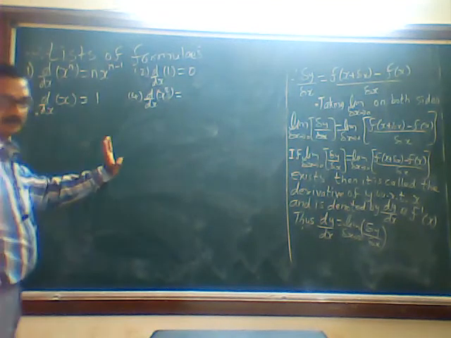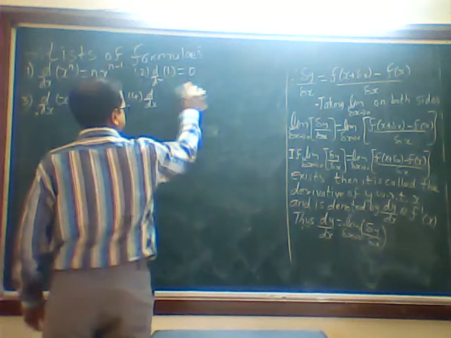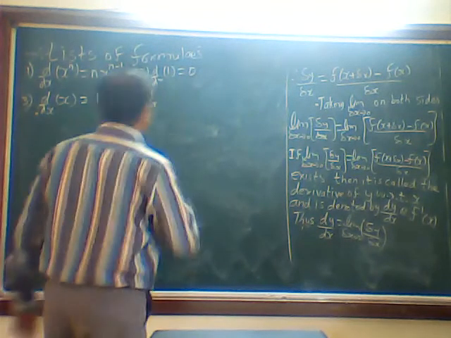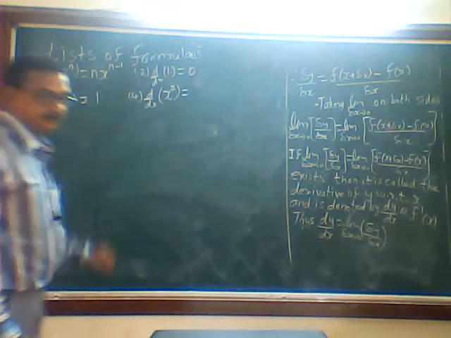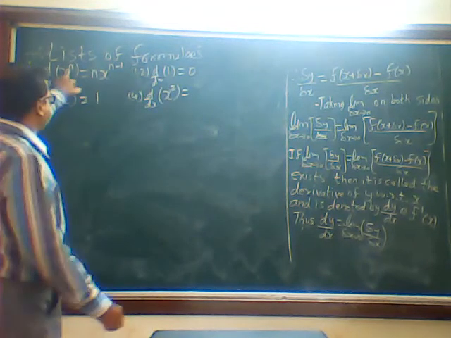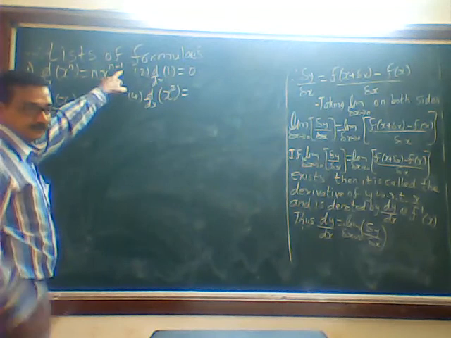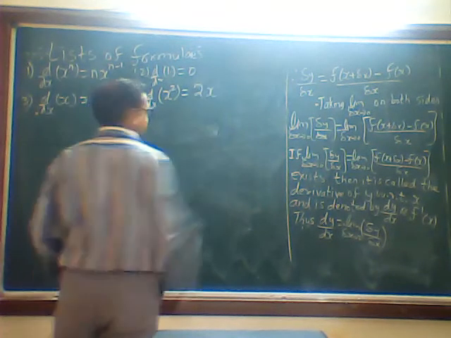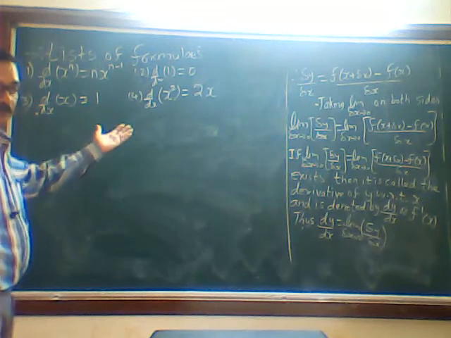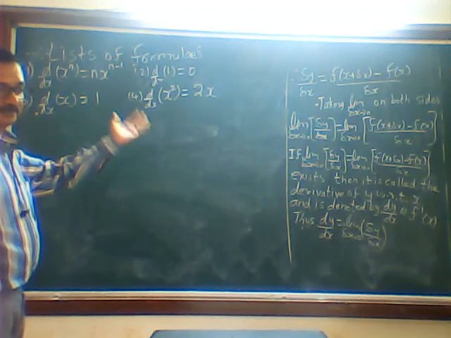This is not a formula, but I am just showing you. I think it is not visible. d by dx of x square. Here n is 2, so it is 2 times x raised to 2 minus 1, which is 1, that is 2x. So I get 2x. That way, d by dx of x cube will become 3 times x raised to 3 minus 1, that is nothing but 3x square.